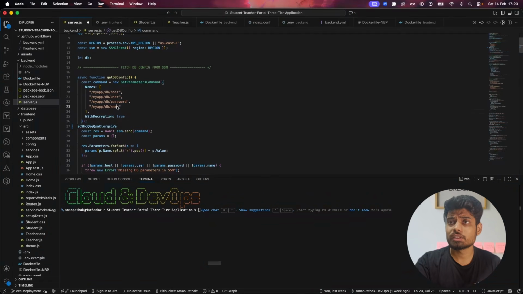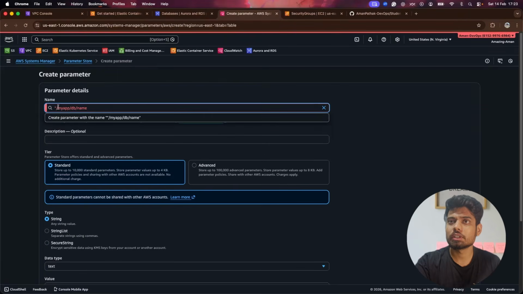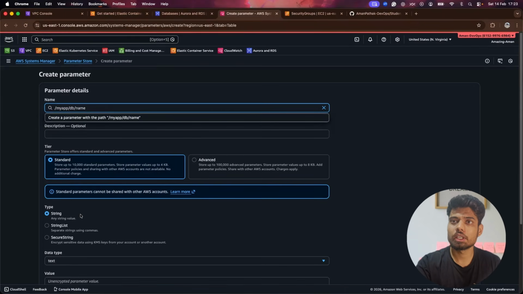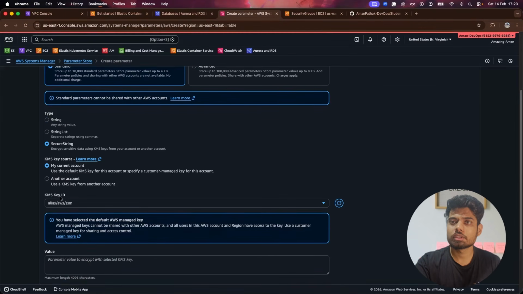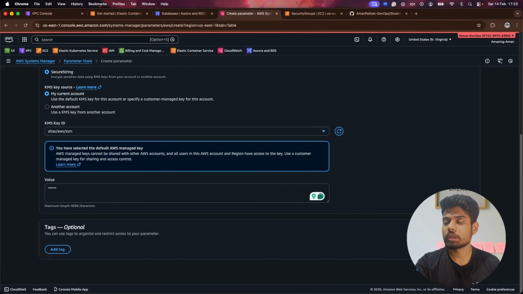Now the last thing is DB name. So the DB name here is school. So this is a school attendance application, like school portal something. So that's why I'll keep this here, and I'll remove this first. And this time I'll again keep it secure string, and the database name is school, and click on create parameter.